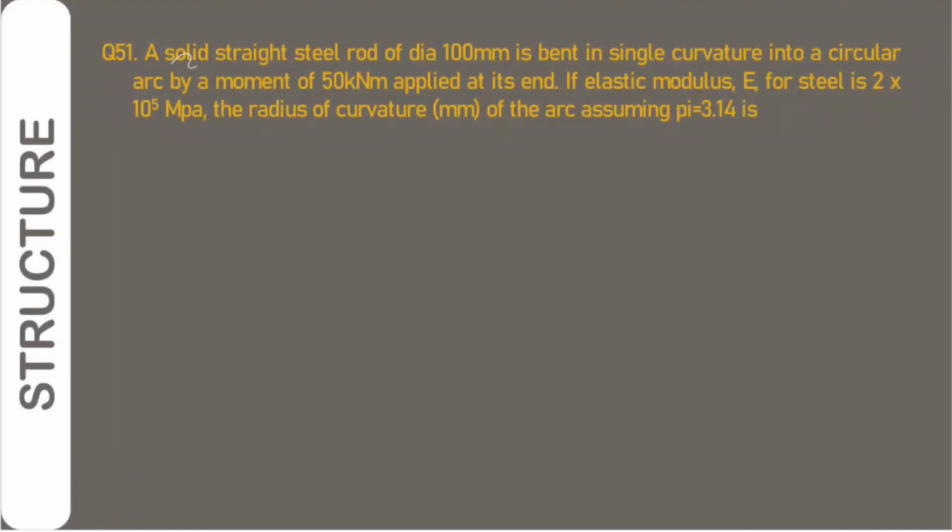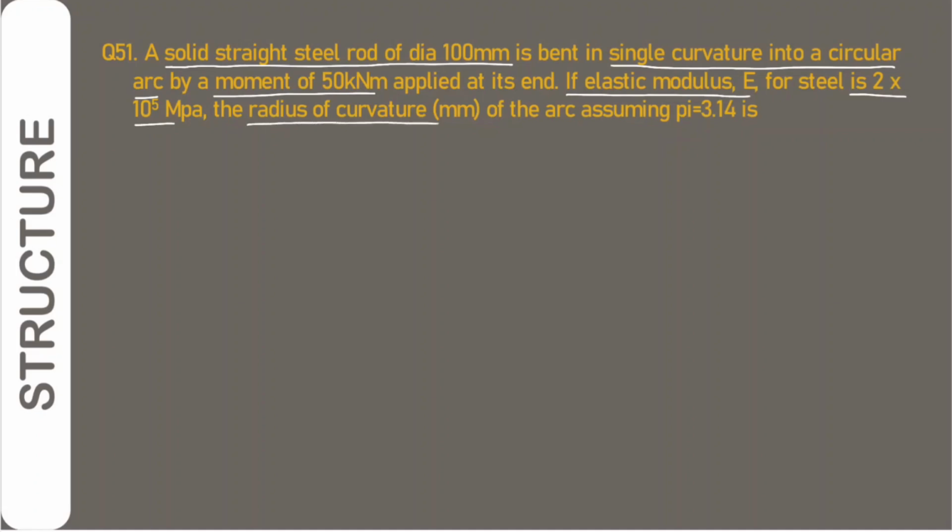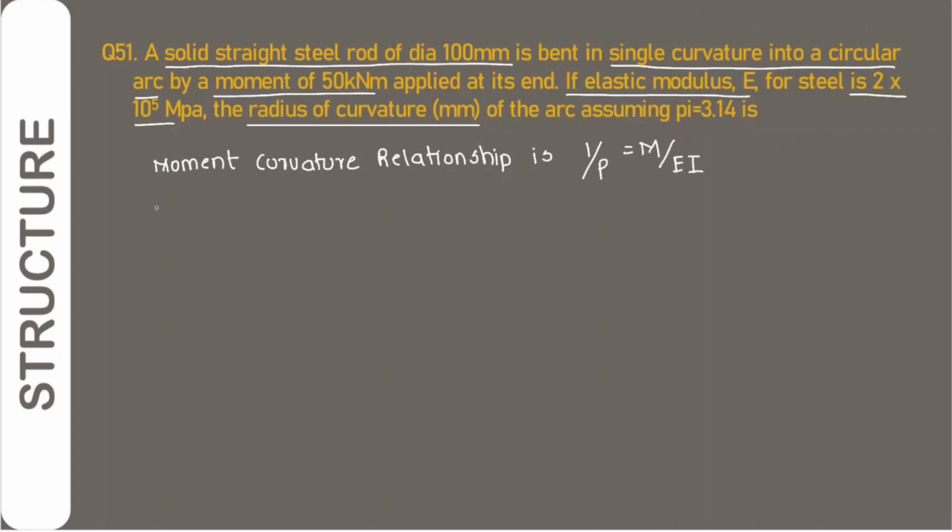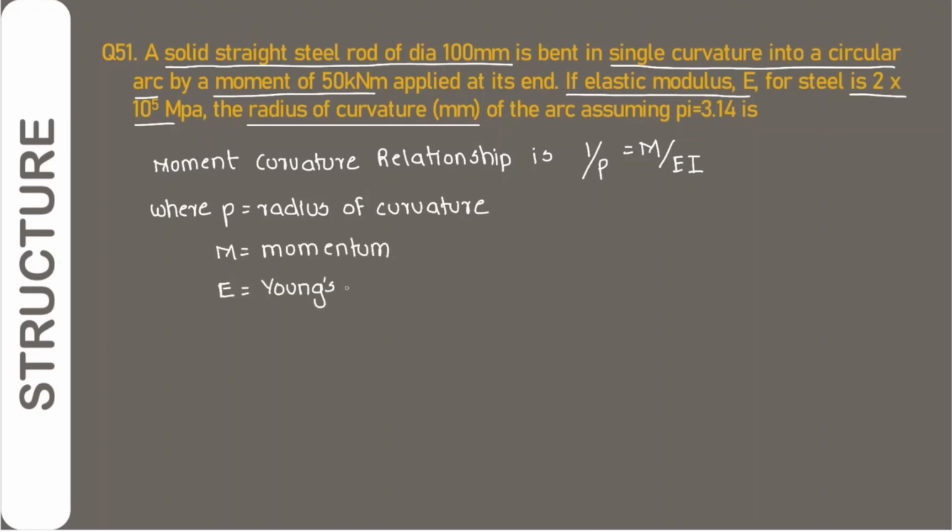A solid straight rod of diameter 100 mm is bent in a single curvature into a circular arc by a moment of 50 kN applied at its end. If the elastic modulus E for the steel is 2 into 10 raised to power 5 MPa, the radius of the curvature of the arc, assuming pi as 3.14, will be. So the moment curvature relationship is 1 upon R is equal to M by EI, where R is equal to radius of curvature, M is equal to moment, E is equal to Young's modulus of elasticity, and I is equal to inertia. We have radius of curvature, moment, Young's modulus of elasticity. We have to calculate inertia.